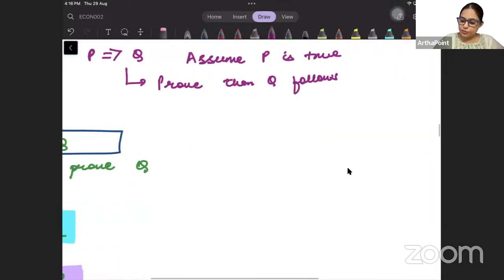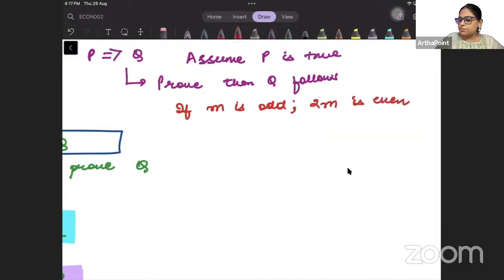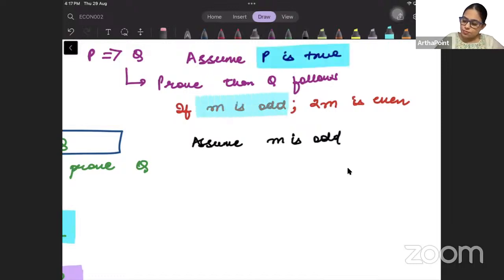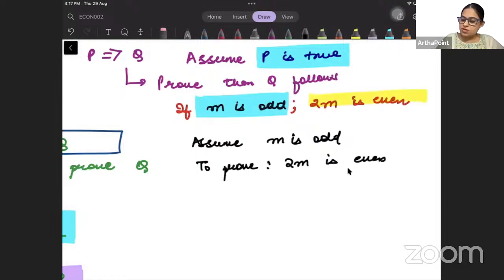That Q follows. For example, if I tell you if m is odd, 2m is even. So I am assuming, assume starting, assume m is odd. Meaning I will assume that P is true. And I need to prove 2m is even. I need to prove that 2m is even.